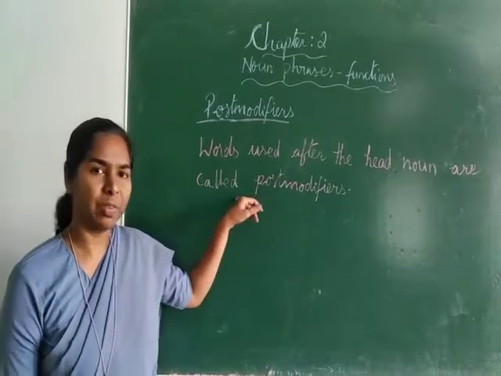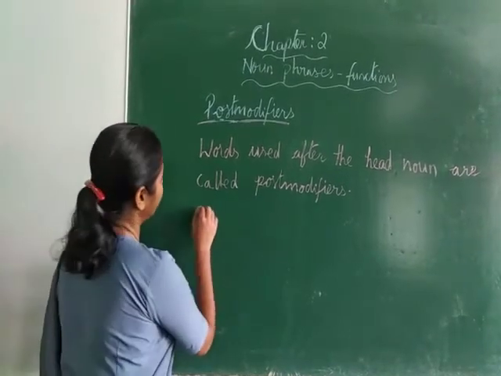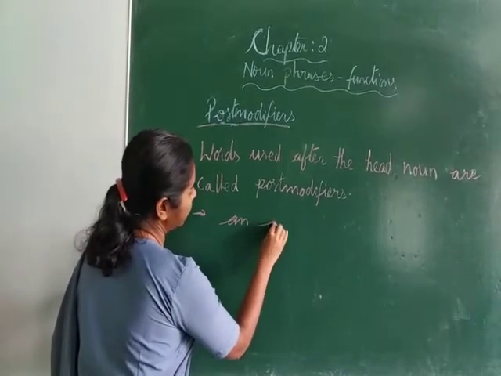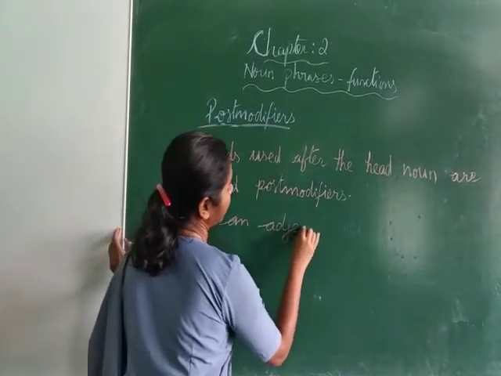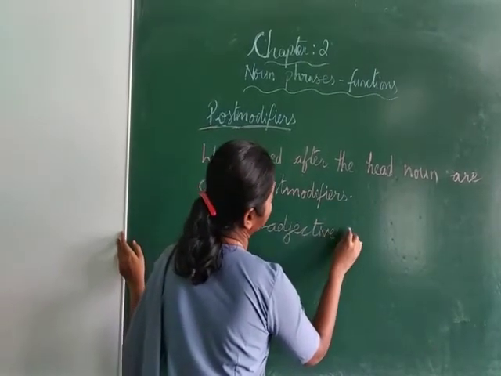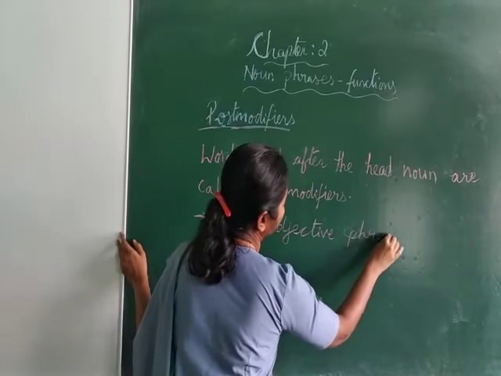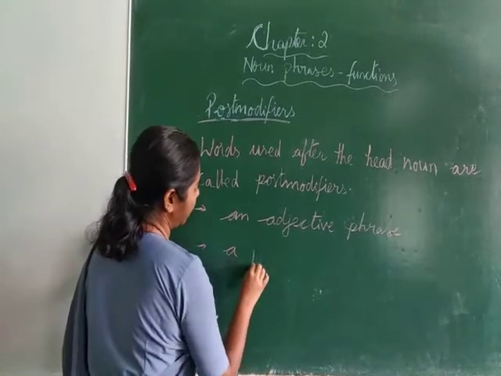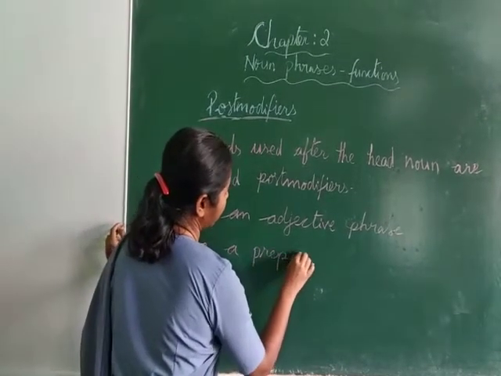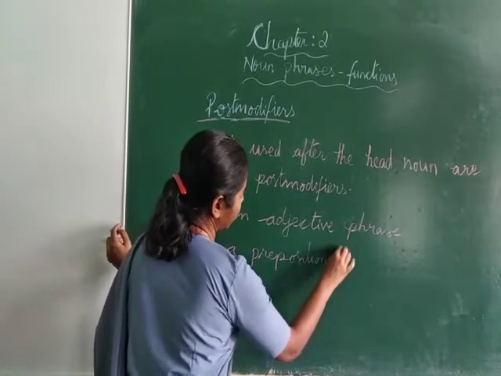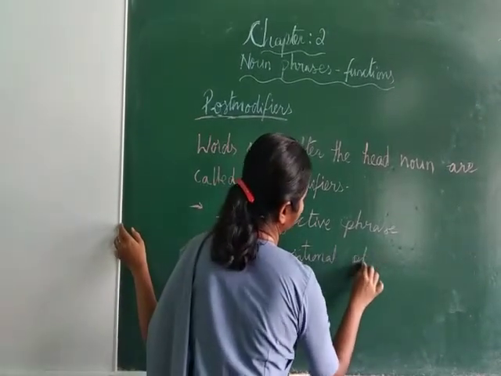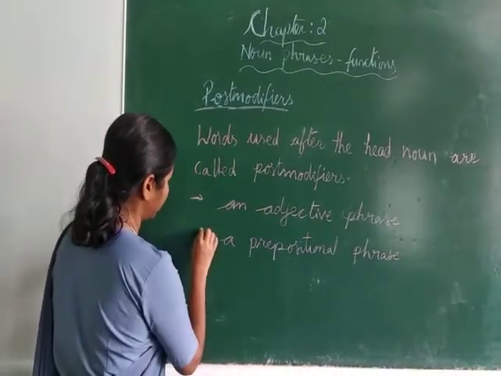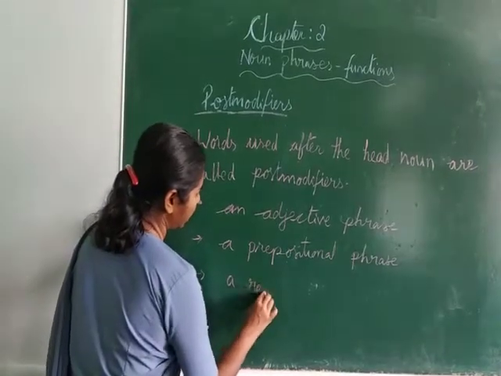And these post-modifiers may be an adjective phrase, a prepositional phrase, or a relative clause.